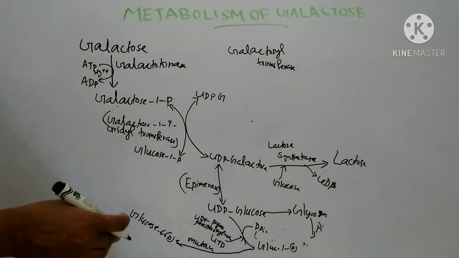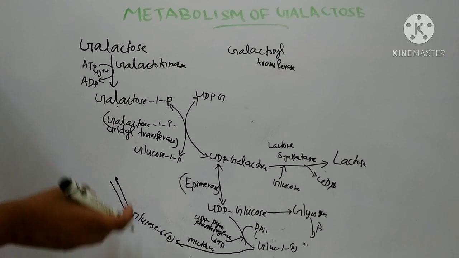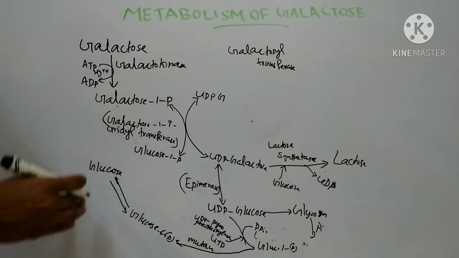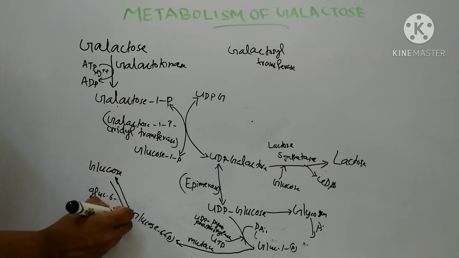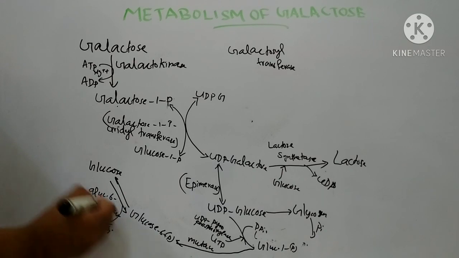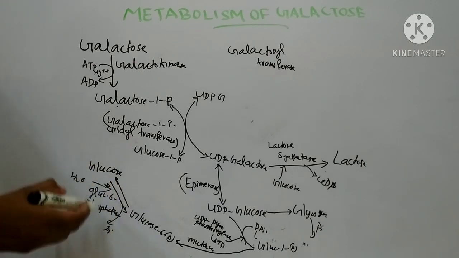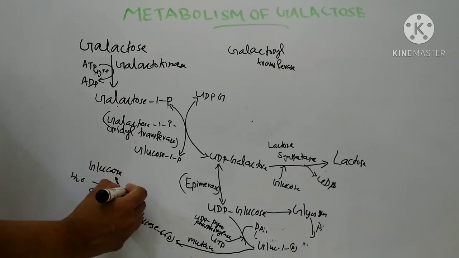Then this glucose 6-phosphate can be converted to glucose. That is a reversible reaction. Glucose 6-phosphate can be converted to glucose by the enzyme glucose 6-phosphatase, so that this phosphate group is removed. With the addition of one molecule of water, glucose is formed. This is a reversible reaction, so this glucose can be converted to glucose 6-phosphate by the enzyme hexokinase.